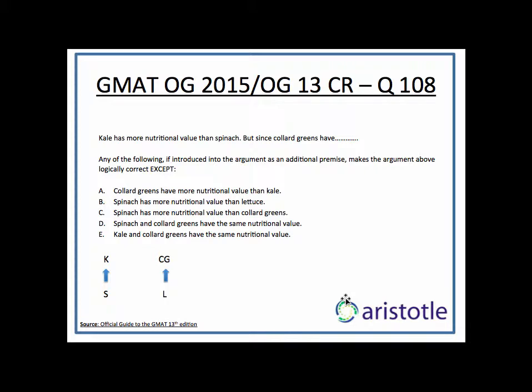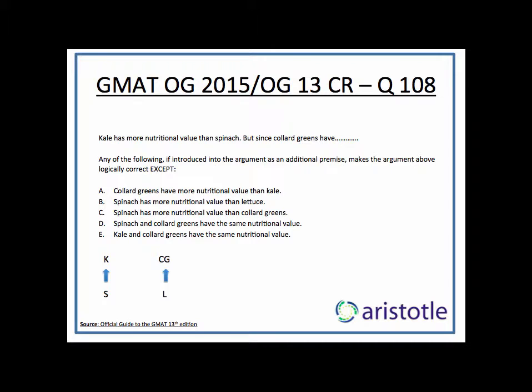Kale has more nutritional value than spinach, which is what I have shown over here. But since collard greens have more nutritional value than lettuce, which is what I've shown over here, it follows that kale has more nutritional value than lettuce. So now the point is, from what is being told to us, there is no connection between K and L. Between kale and lettuce, there is no connection. We are given two separate pieces of information and the conclusion is combining the two. So then the assumption has to be something that brings about that link.